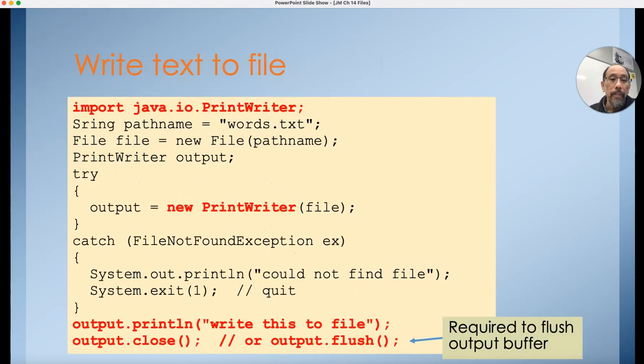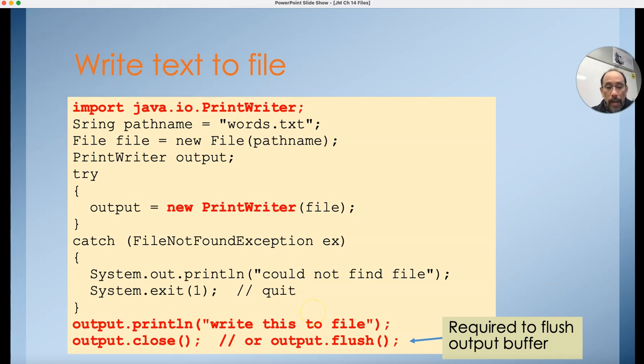Okay, let's finish up by talking about how to write to a file now. When I write to a file, I'm going to use the PrintWriter class. I do the same kind of thing. I open up a file, and then instead of doing new Scanner, I say new PrintWriter with that file. Again, I put that inside of a try-catch to make sure that it is safely done. When I want to use the PrintWriter, output in this case is my PrintWriter, I just do a println. I could do an output.print or an output.println and use it the way you've used System.out.